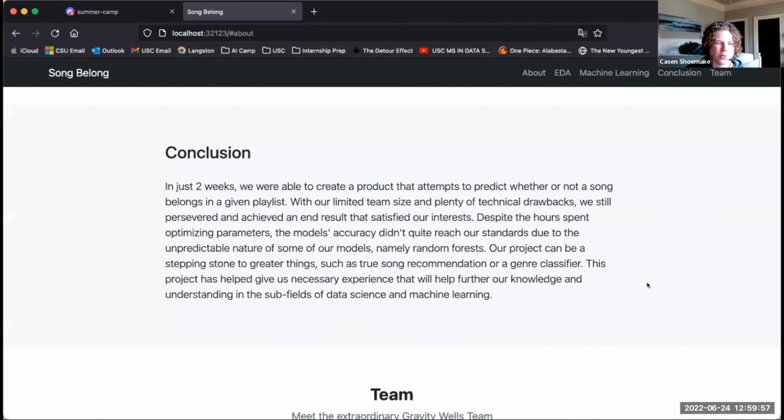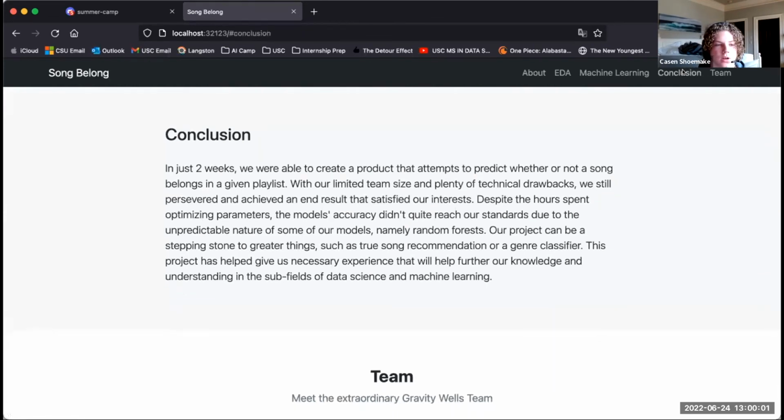So in just about 2.5 weeks, we were able to create this product that can attempt to predict whether a song belongs in a given playlist or not. We had a pretty limited team size and a bunch of technical drawbacks, but we still persevered and achieved an end result that we all liked.